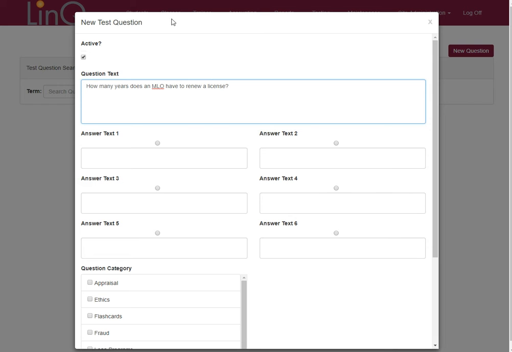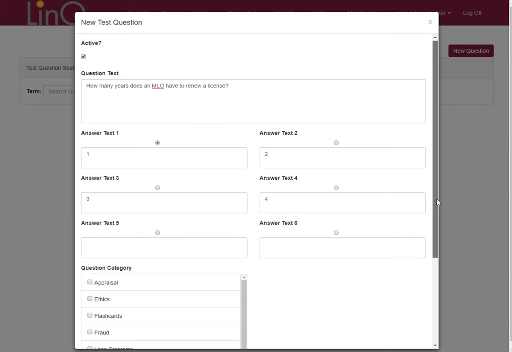And let's say, okay, how many years does an MLO have to renew a license? And then we'll have our available answers. Let's say 1, and we're going to tab over to make it 2, 3, and 4. After we put our question and available answers in, then we would select the appropriate answer. In this case, it would be answer number 1. So I would click the bullet there for answer number 1, identifying it to be the correct answer.